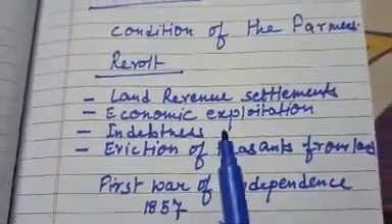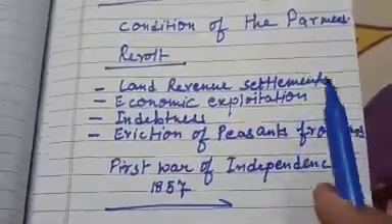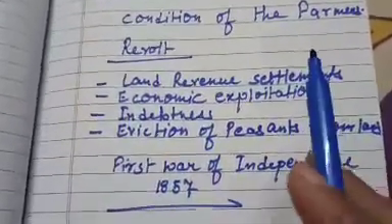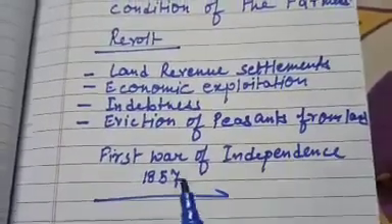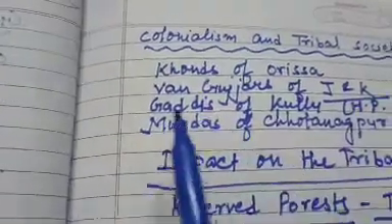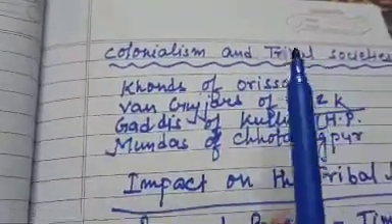It was also a major cause of revolt by farmers, and all these factors contributed to the outburst of the First War of Independence in 1857. That was colonialism and farmers' life, rural societies.